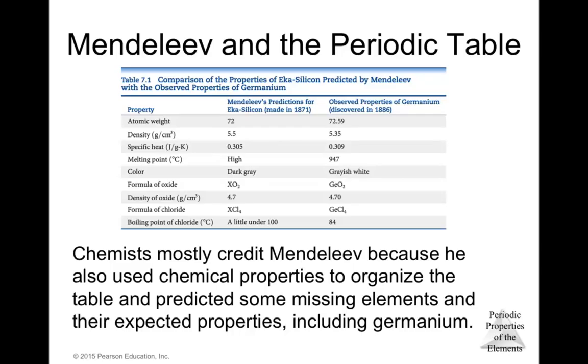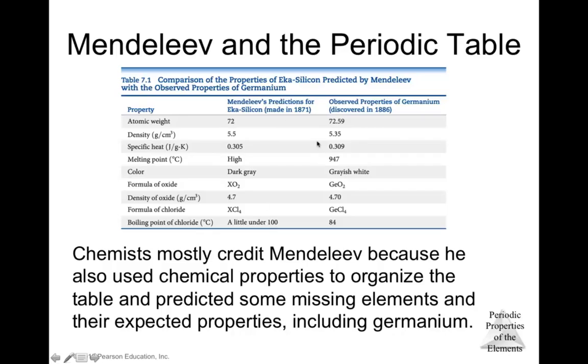He expected the atomic weight of this element to be 72, the density 5.5, the specific heat 0.305, the melting point high, the color dark gray, the oxide to be XO2, the density of the oxide 4.7, the chloride formula to be XCl4, and the boiling point of that chloride to be under 100.